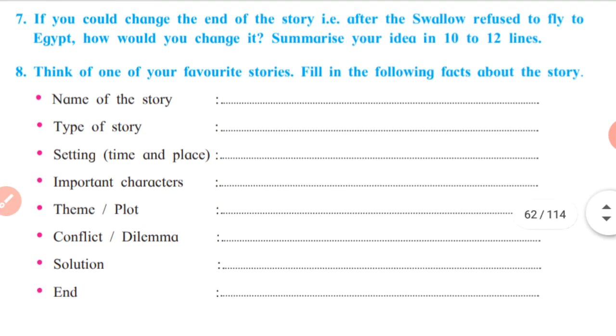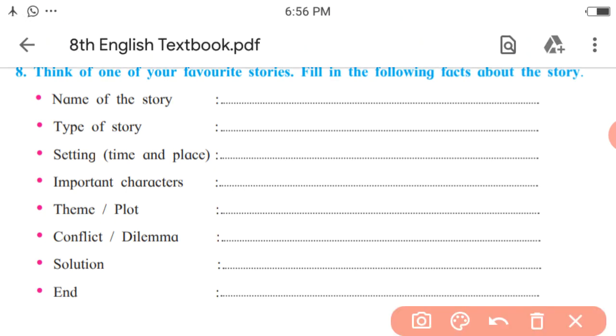Next, think of one of your favorite stories. Fill in the following facts about the story. So, let me give an example considering the story The Happy Prince. Name of the story: The Happy Prince. Type of story: fable.